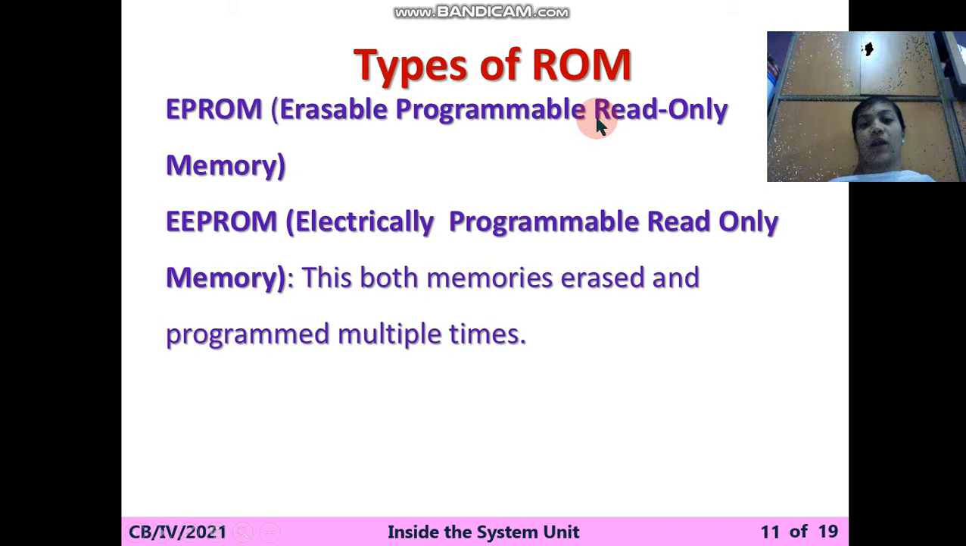It's an erasable programmable read-only memory. You can see from the name, erasable, meaning you will be able to erase it. What is the PROM? It's a programmable read-only memory, meaning you are not able to delete that data, that program. But in EPROM, you are able to erase that program. EEPROM, electrically erasable programmable read-only memory. So this is also one type of erasable memory. Both memories can be erased and programmed multiple times.